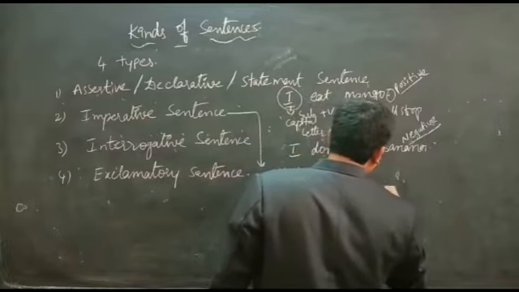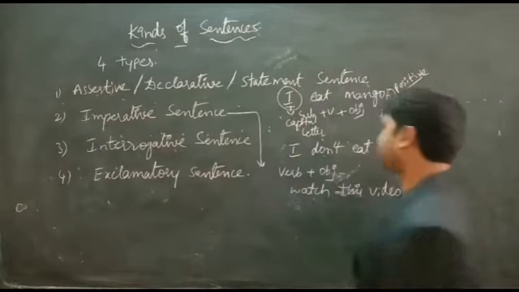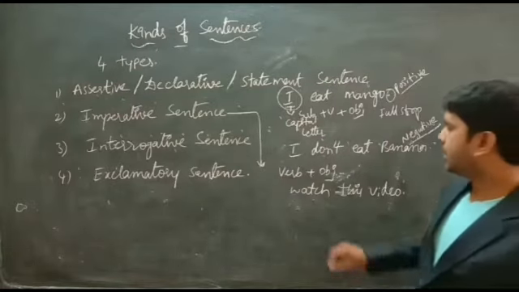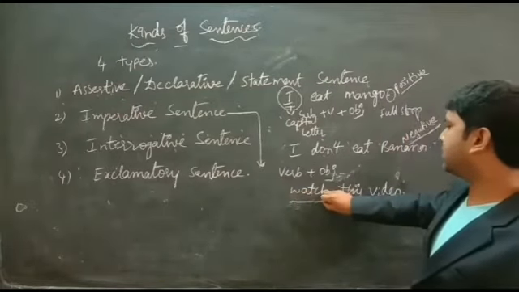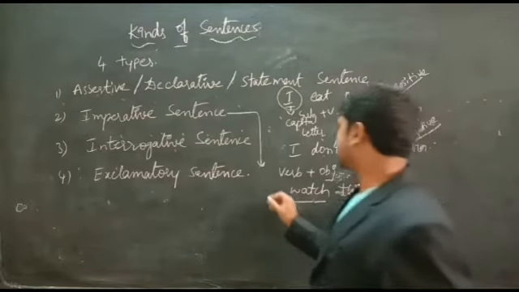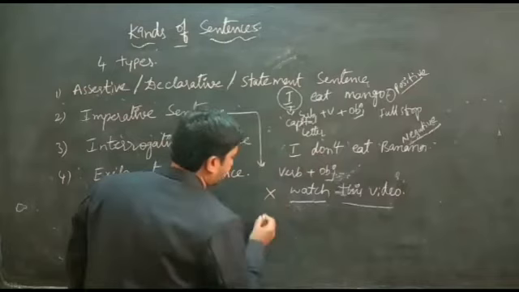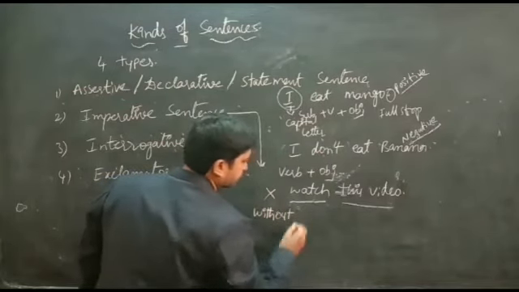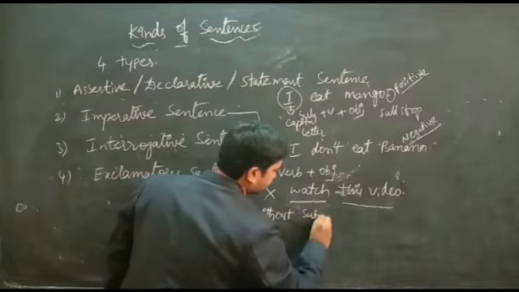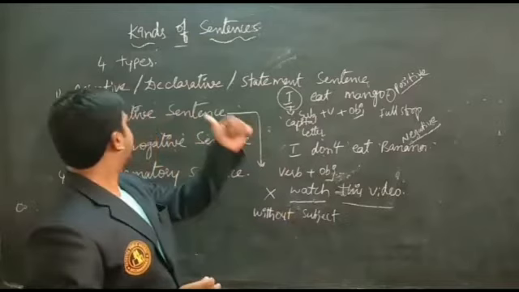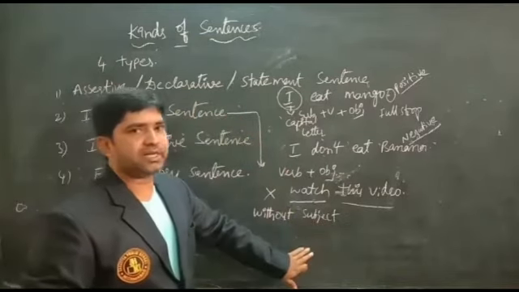Watch this video. Here I start the sentence with the verb and other part of the sentence, but without subject. This type of sentence is called imperative sentences.